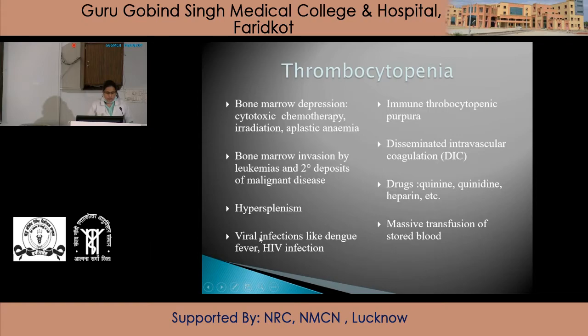Thrombocytopenia is also seen in viral infections like dengue fever and HIV. It is also seen in an idiopathic condition, which is immune thrombocytopenic purpura. Also in disseminated intravascular coagulation, in which there is excessive utilization of the platelets. It is also seen in reactions to some drugs like quinine, quinidine or heparin, and also when there is massive transfusion of stored blood.